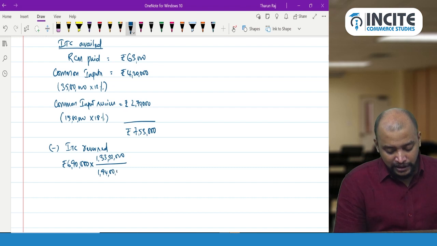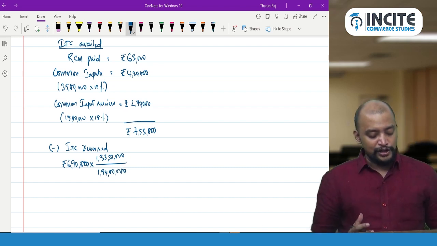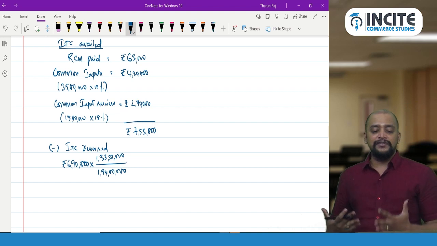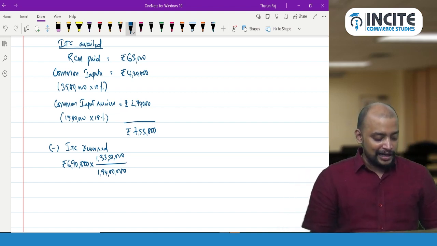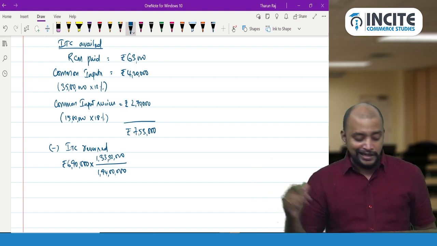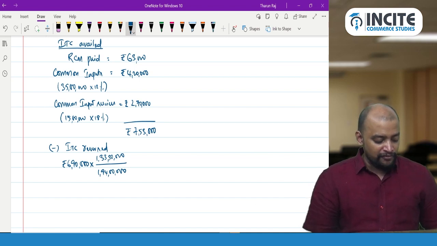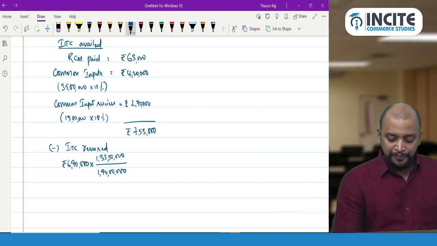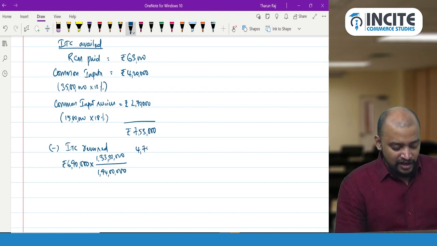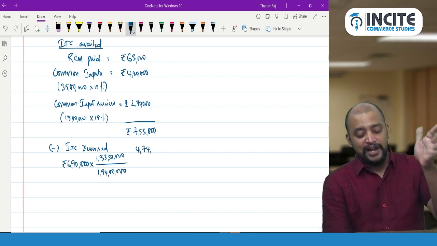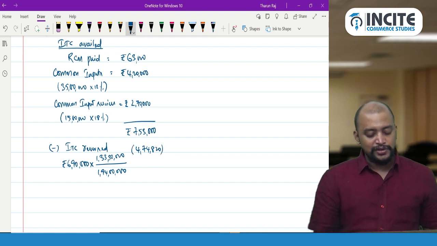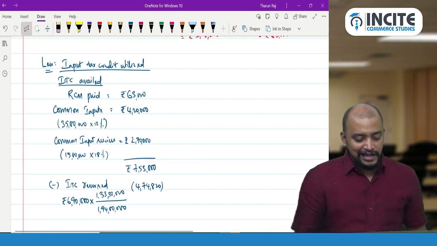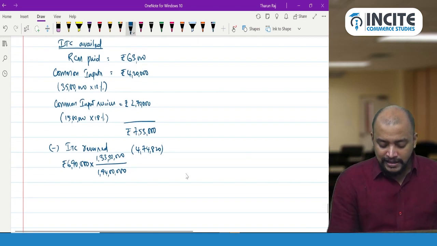So in that, taxable turnover is also there, exempted turnover is also there, okay. So now if you do the reversal, you will be able to understand how much ITC can be utilized. So first 6 lakh 90,000 into 1335, zeros I am eliminating, divided by 1940, so that is equals to 4,74,819.58. So I will take it as 820. So 4,74,820 is the ITC reversed.